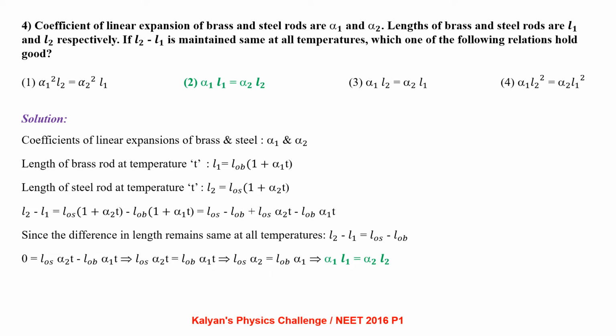Subtract both the equations, L2 minus L1, we get L0 steel of 1 plus alpha 2T minus L0 brass of 1 plus alpha 1T. Since the length difference has to be maintained constant at all temperatures, we get L2 minus L1 equal to L0 steel minus L0 brass. From there it is a simplification process. Finally you get alpha 1 L1 equal to alpha 2 L2.